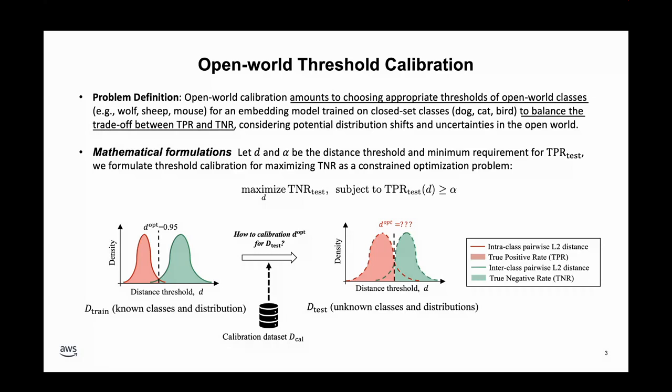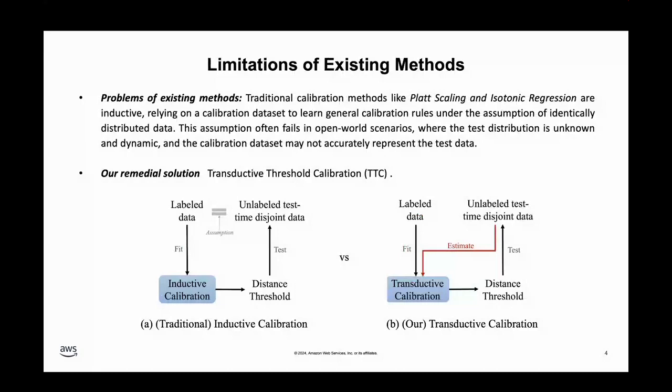Take optimizing for specificity as an example. This can be formulated as maximizing TNR under a minimum requirement for TPR, as shown in the equation here. Traditional calibration methods such as Platt scaling generally underperform in the open world scenario. This is because these methods are typically inductive, relying on a calibration dataset to learn general calibration rules under the assumption of identically distributed data. This assumption fails in open world scenarios, where the test distribution is unknown and dynamic.